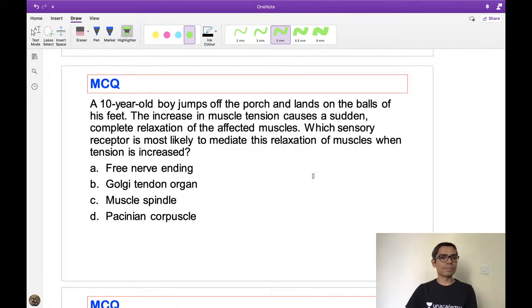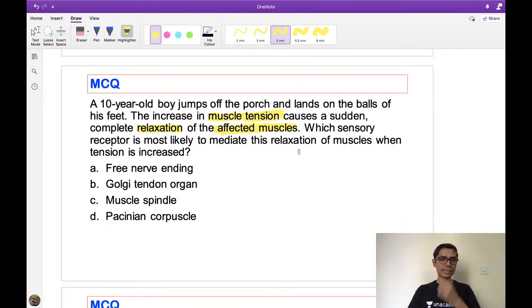Now the second question, a similar question, but look at how beautifully the question is framed. A 10-year-old boy jumps off the porch and lands on the ball of his feet. The increase in muscle tension, so the first clue is here, causes a sudden relaxation of the affected muscle. So many things you have to note down.